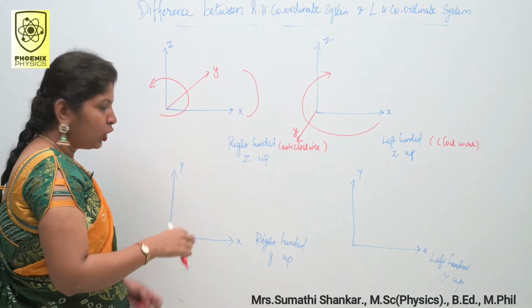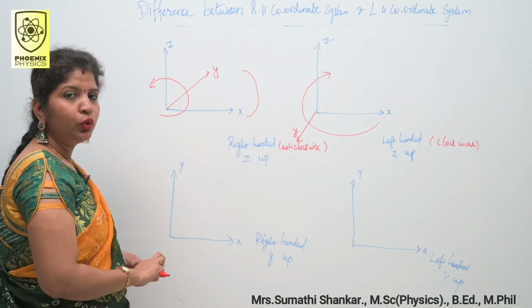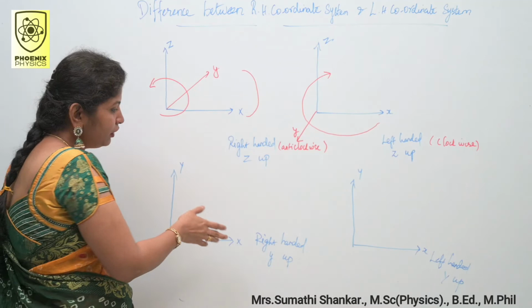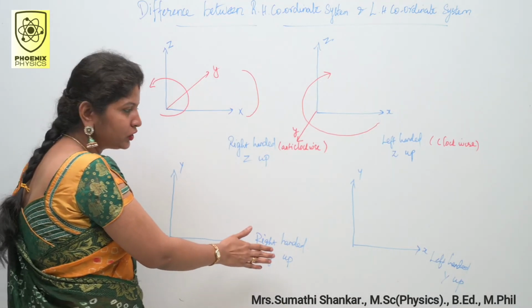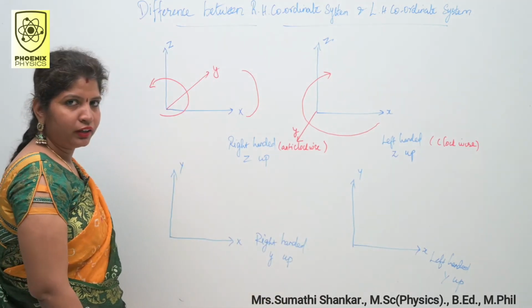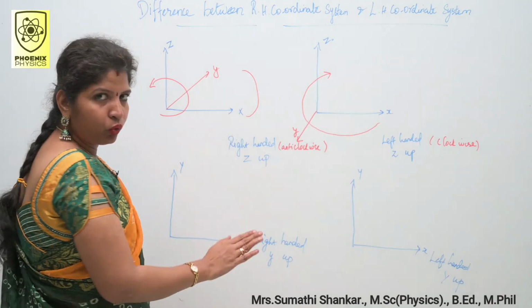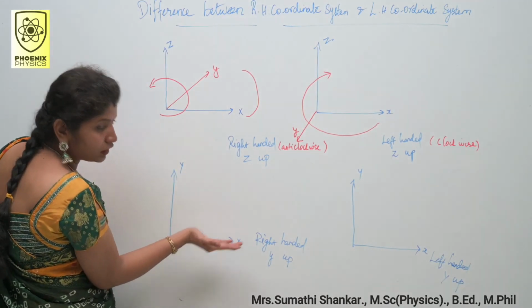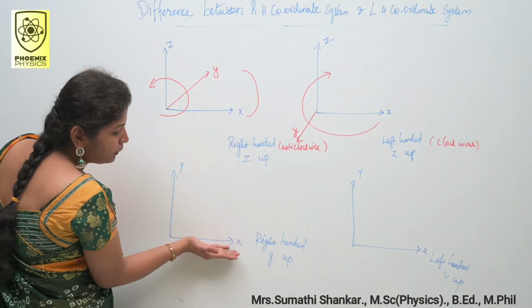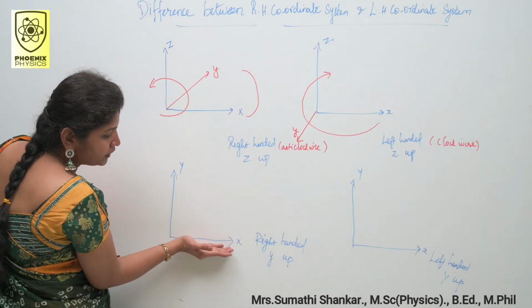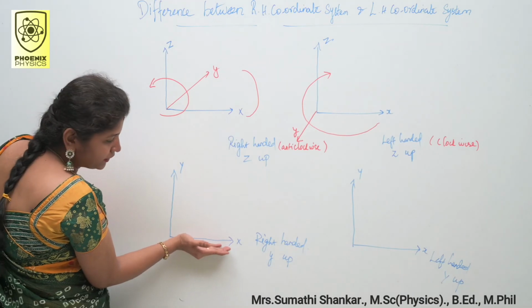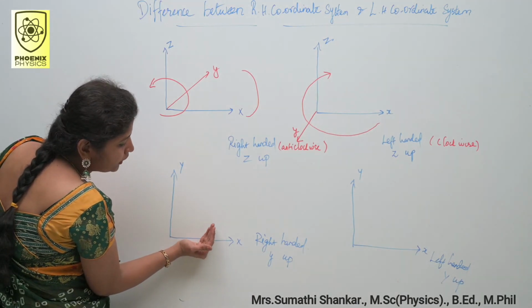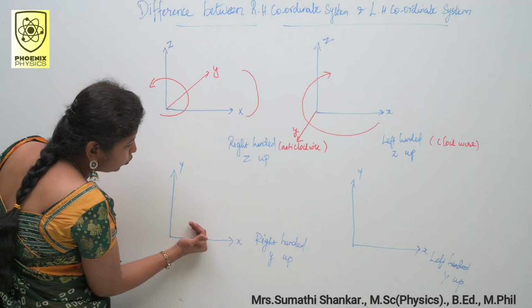Next one is Y up. How do you differentiate whether it is a right-handed coordinate system or a left-handed coordinate system? Same rule. Place your fingers in the direction of the x-axis. Look at my position. Rotate them towards the y direction.